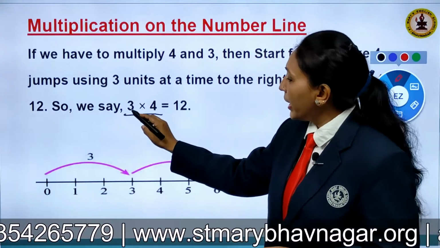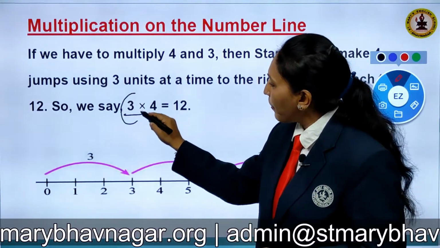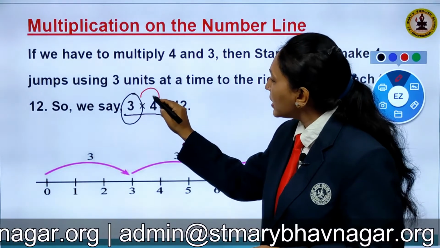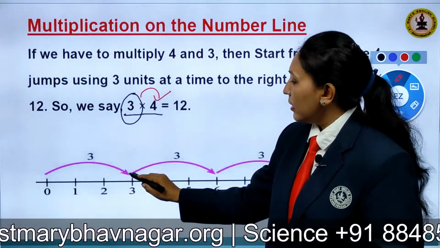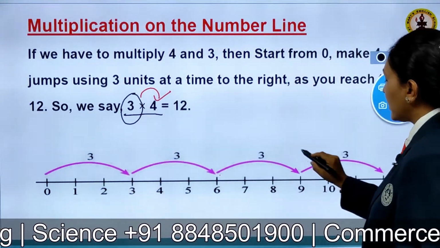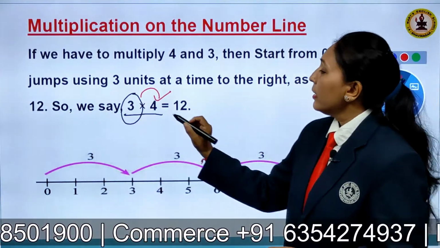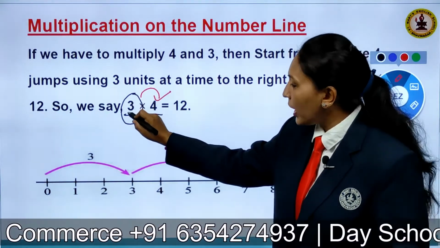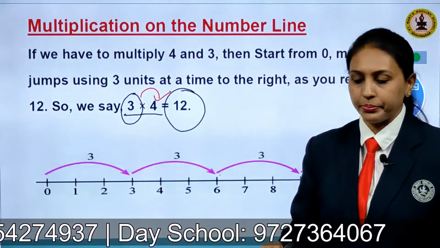So how many units will we take? 3 units. You take a gap of 3 units and make this many jumps. So you can see I have taken 3 units. So 1, 2, next 3 at 9 and next 3 at 12. So I have made 4 jumps of 3 units which gives my product as 12.